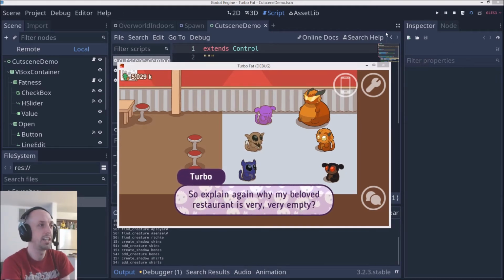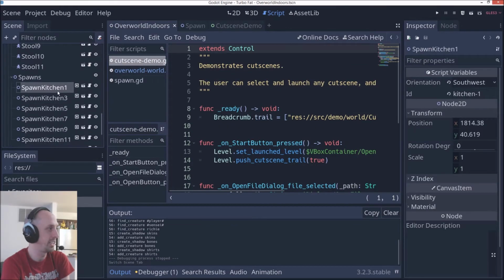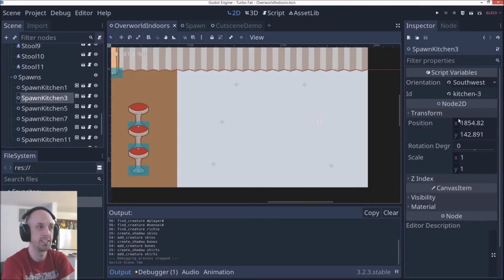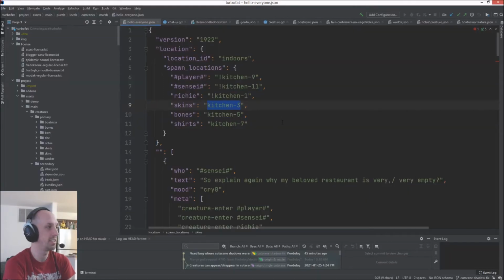So instead, I used a spawn object, which I defined, which is a node 2D. So it has an X and a Y coordinate over here. This one's at 1854, 142. And then each of those spawn locations also has an ID and an orientation. So it says this one on the right side, it's called Kitchen 3, and it's facing to the left. If a character is in this location for this cutscene, they're going to face to the left to talk to the other characters. Those IDs, like Kitchen 3, are then referenced by each of the cutscene JSON files. So skins spawns at kitchen-3.